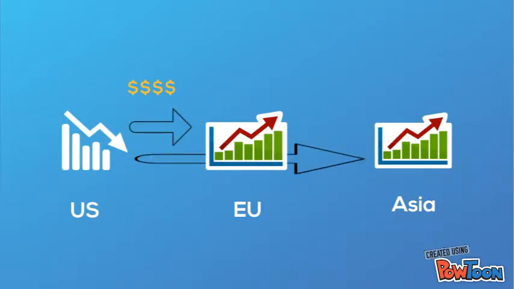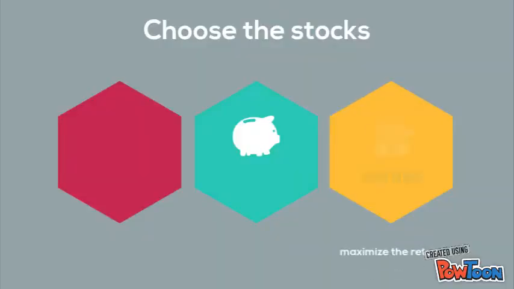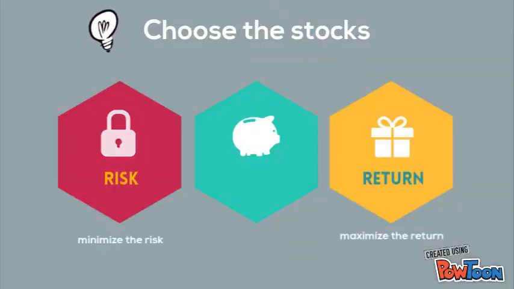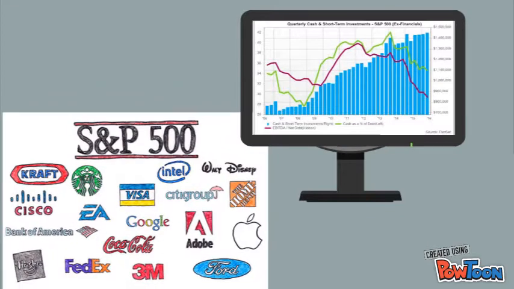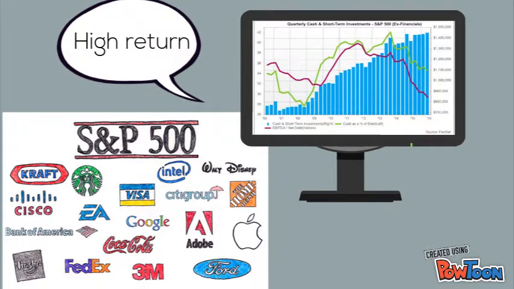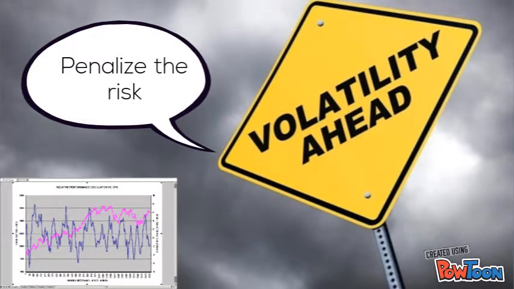Let's see how you choose the stocks from the markets. You definitely want to maximize the expected return and minimize the risk of it. Just choose the S&P 500 companies to get the high return. For the risk, just penalize it according to its variance. You definitely don't want your stocks to make you a lot of money, but lose even more tomorrow.